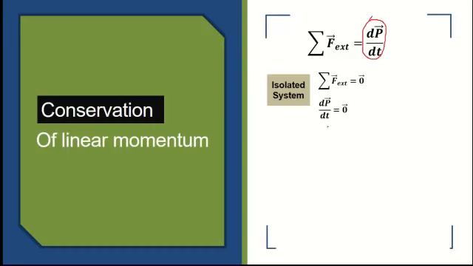So when the derivative is equal to 0, and the question is the conservation of the linear momentum, then I must reach P, which is called the linear momentum. By antiderivative, the antiderivative of 0 dt will be a constant. So we notice that for an isolated system where the summation of external forces is equal to 0, the linear momentum is always equal to a constant, and this is what we call the conservation of linear momentum.